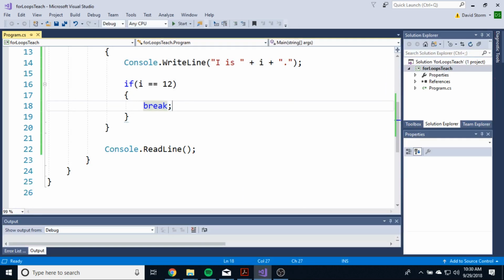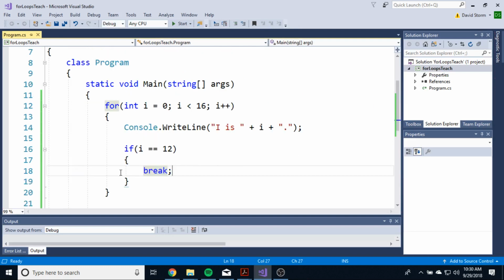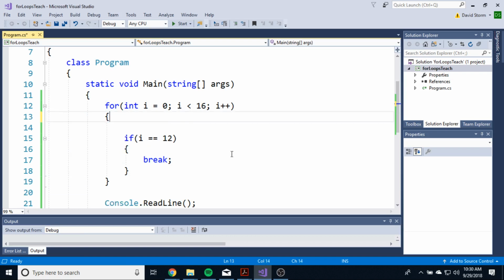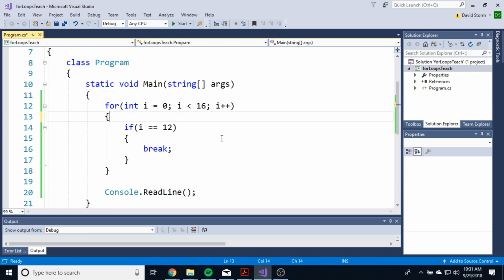Alrighty, let's talk about continue. Now we use break to break out of the loop completely, but what if we wanted to just skip over a certain iteration, right? So we could do this. Let's put our console statement down here below the if, because it works better for this example.